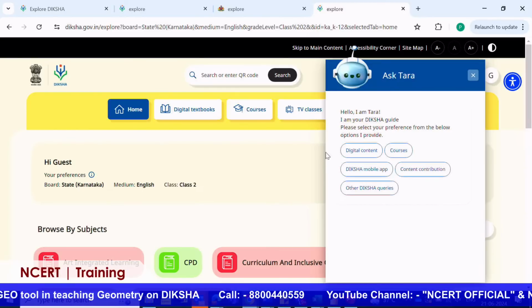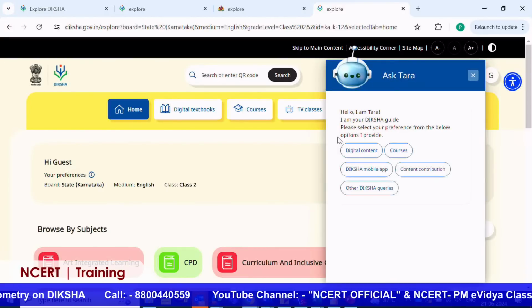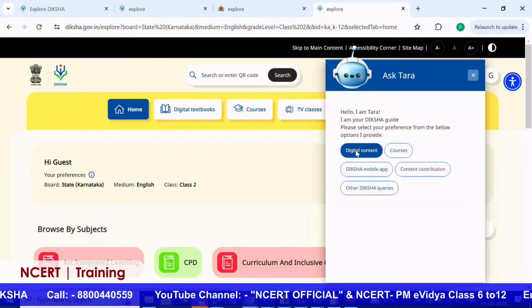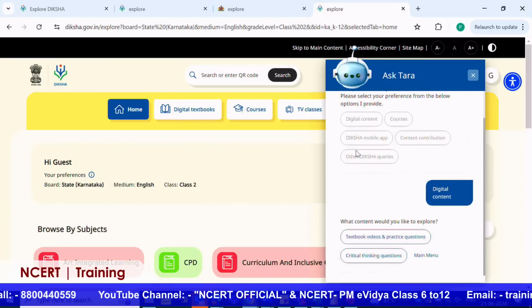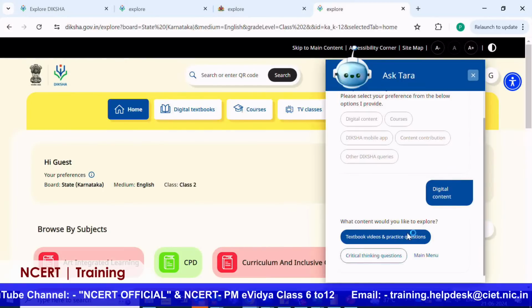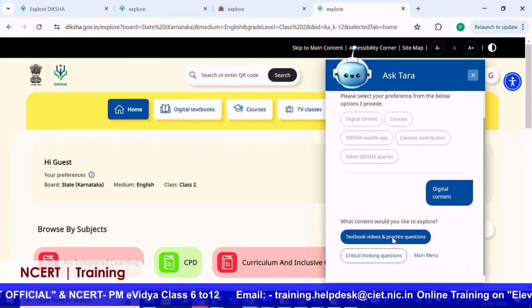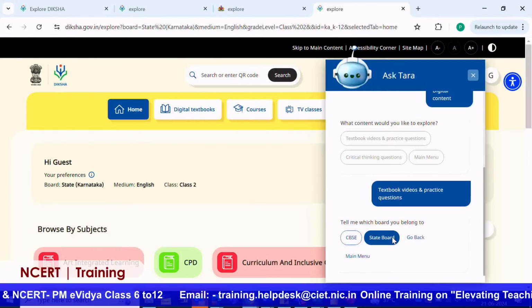So, let us find how we can look for digital content on Diksha. Let us click on digital content, and it asks what content would you like to explore?